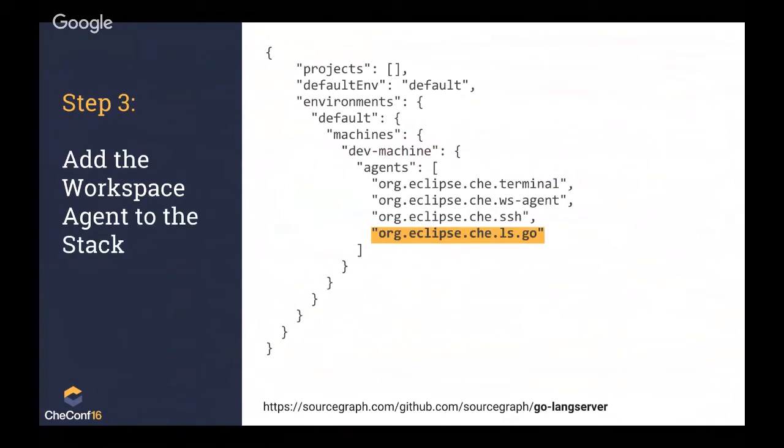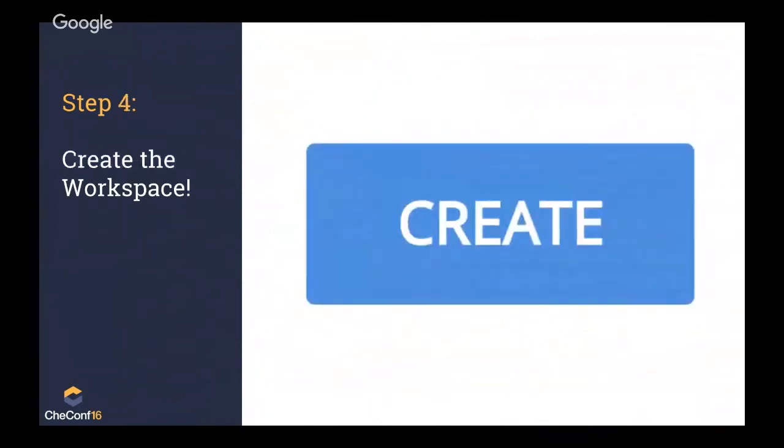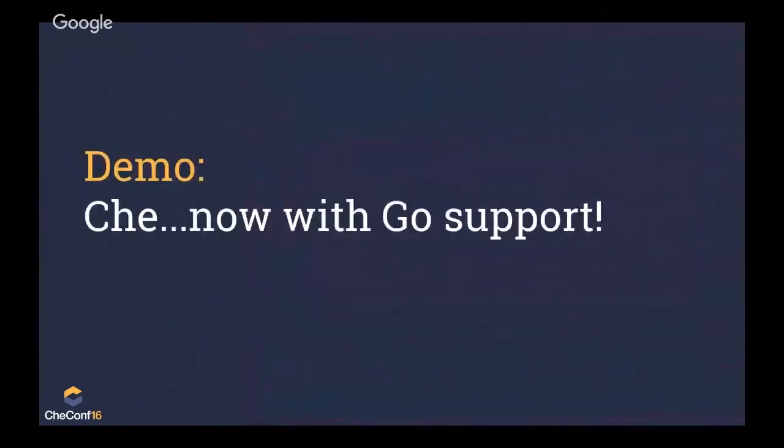And next, when you're creating a stack, you just want to add the Go language server to the stack so that it is included in the agents that get started. And you can do this once. If you are the person managing Che for your whole team, then you just add it to the stack that your team uses, and everyone will benefit from that. You do it once, and everyone else has that one-click access to a workspace that supports Go. Once you've done that, then you create the workspace, and that's it. And now you have Che, but with Go support.